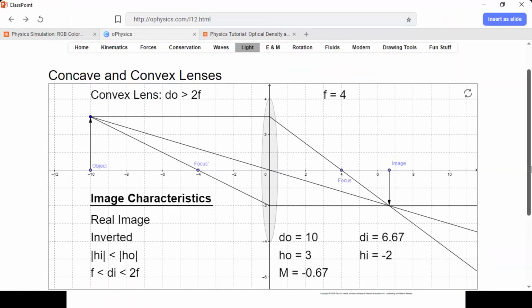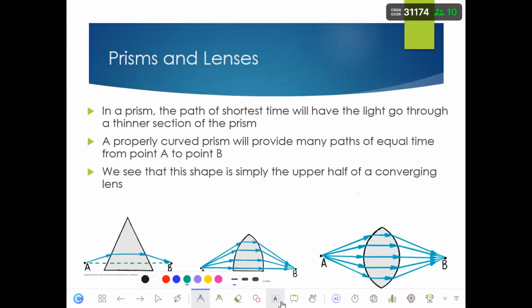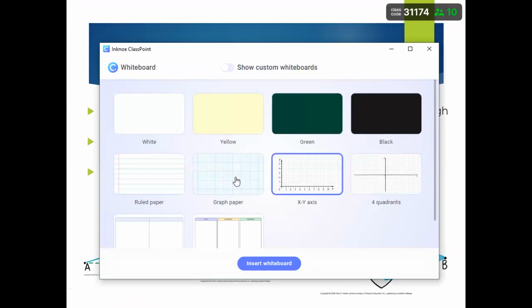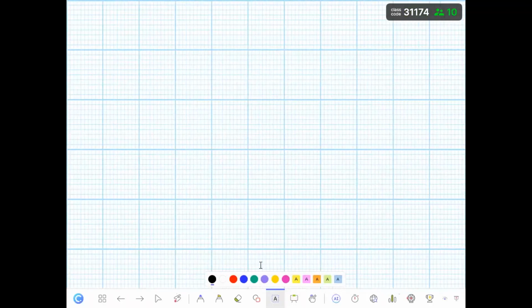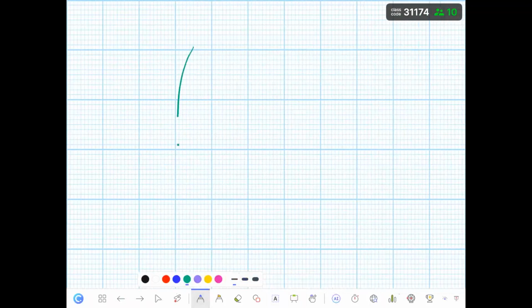Let me just explain about the convex lens first, and then we will come back to these here. Okay, so this is a convex lens. Okay, how the convex lens is created.